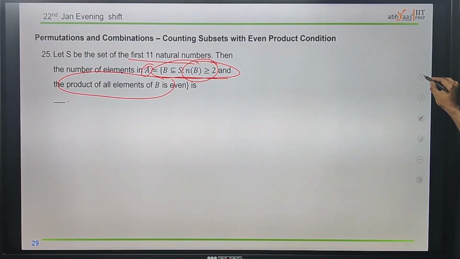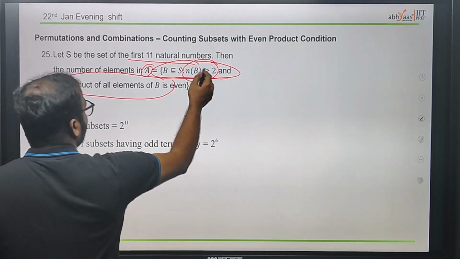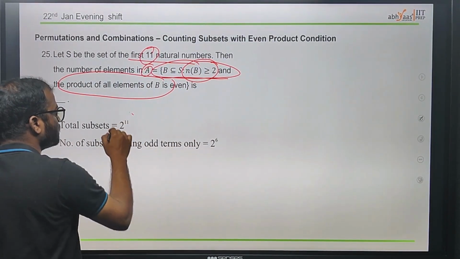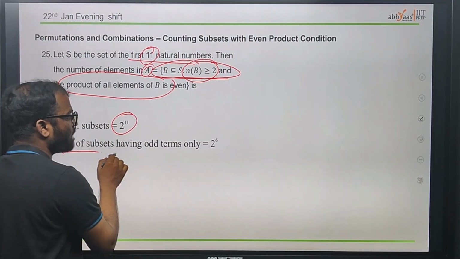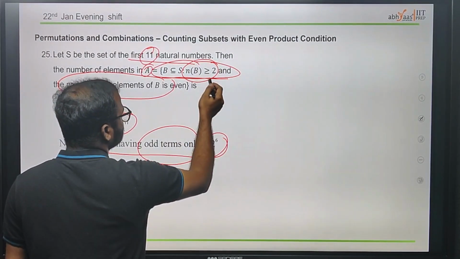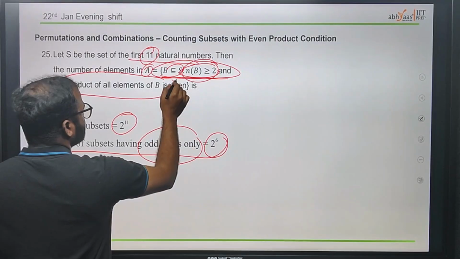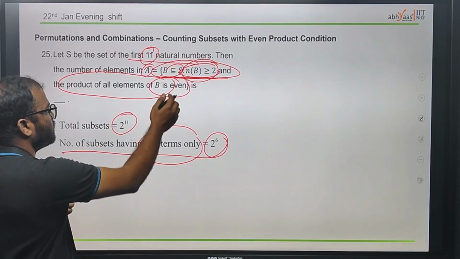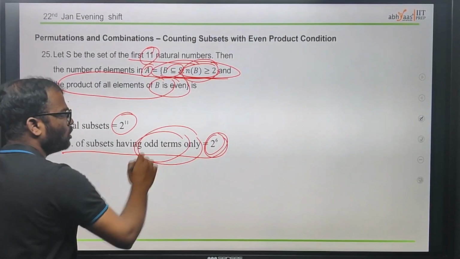See here, we have total subsets, which is 2 power 11. The number of subsets having only odd terms is 2 power 6, since B is contained in S and the product of elements must be even. So odd terms only give 2 power 6.